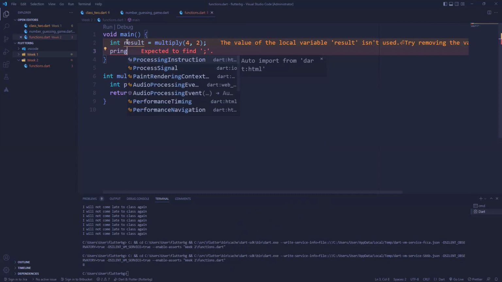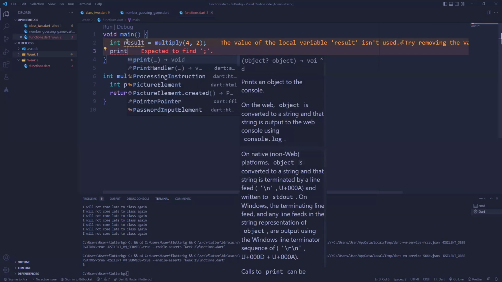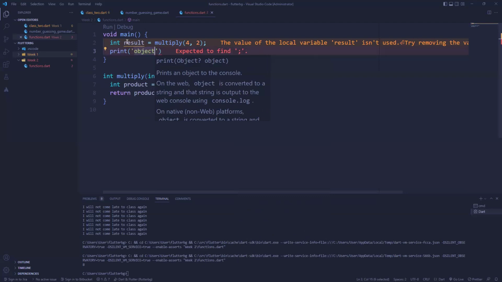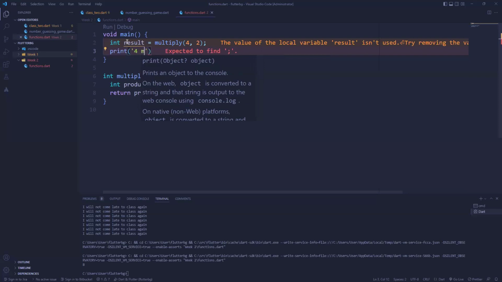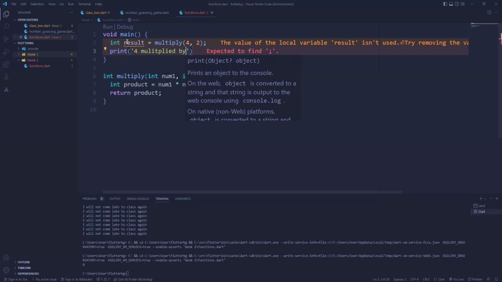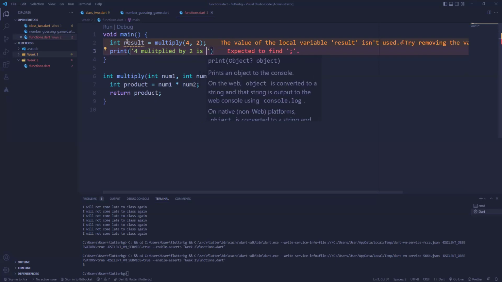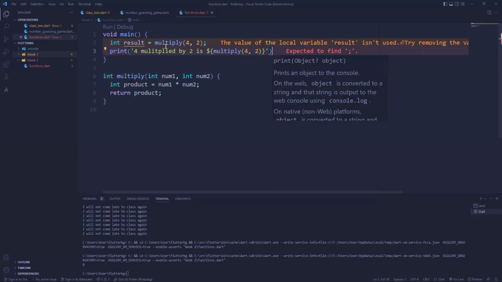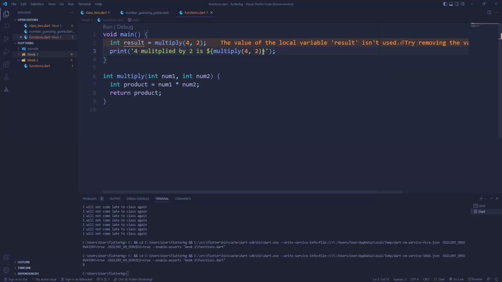And then I can print the variable. In fact, I can just play around with it. I have the return value, so I can do whatever I want. I could decide to say something like 4 multiplied by 2 is, and then I'll just put the function here. Instead of this, I'll just say result, since we have stored it. Result. Yeah. So when I run this, we should still have the same thing.